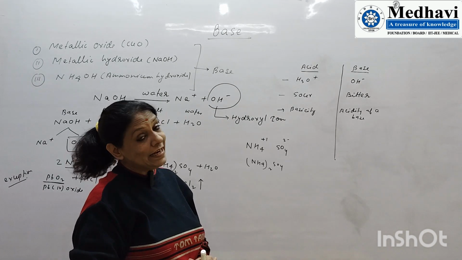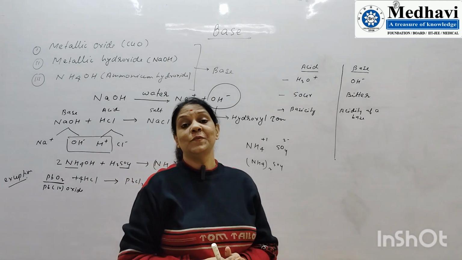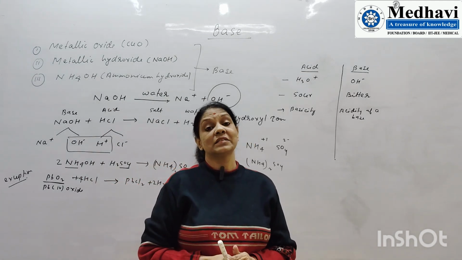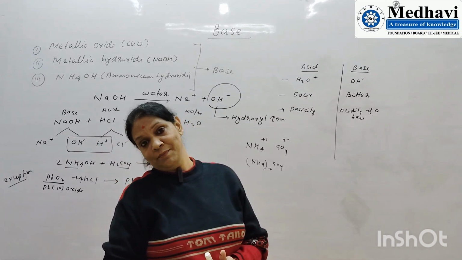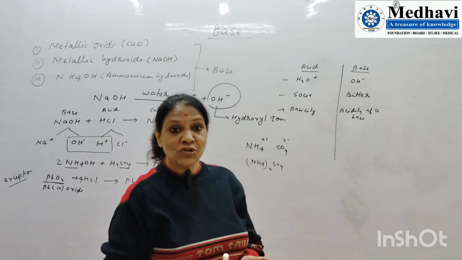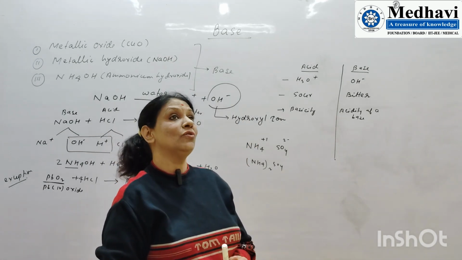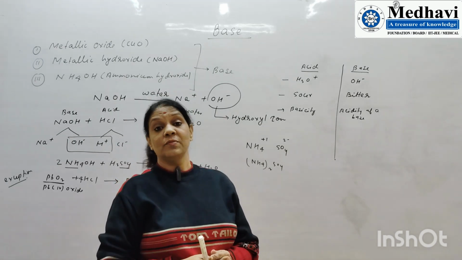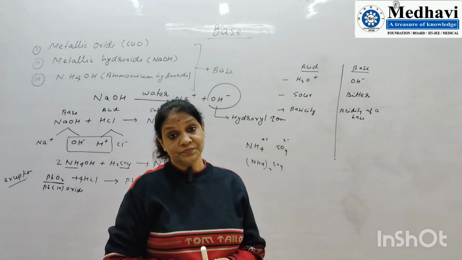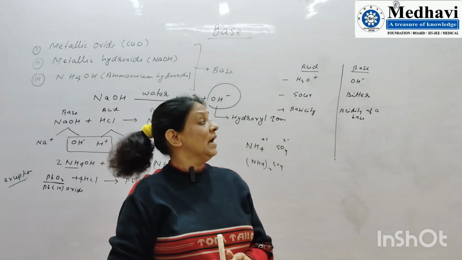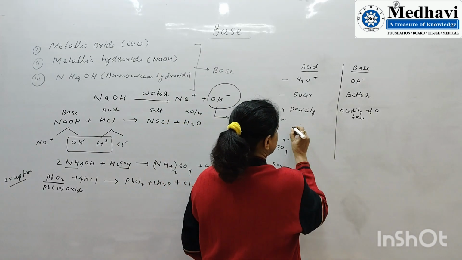After that, indicators, very important. Indicators are compounds which give an idea whether the substances we have taken are acids, bases or neutral compounds. We can take natural indicators and also artificial indicators. In the lab we use litmus paper, methyl orange, and phenolphthalein. One more indicator, pH, I will explain later on. First let me explain litmus paper.